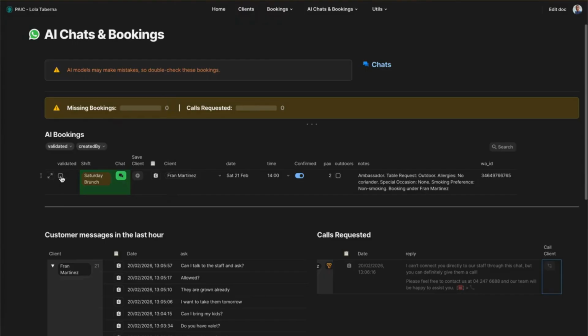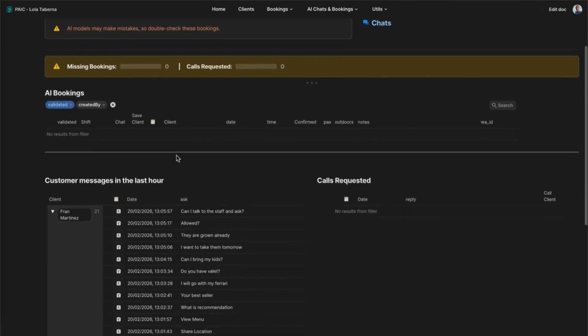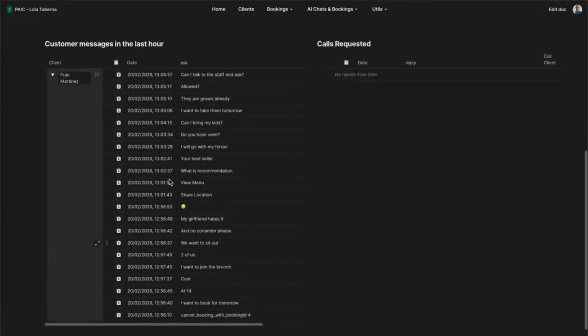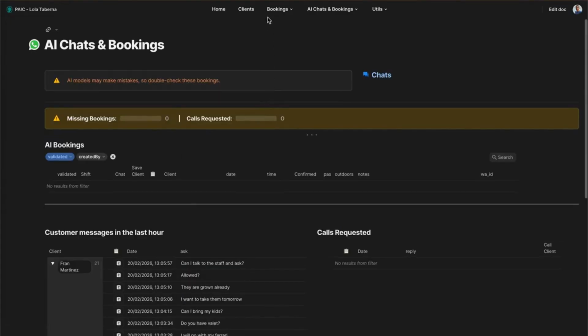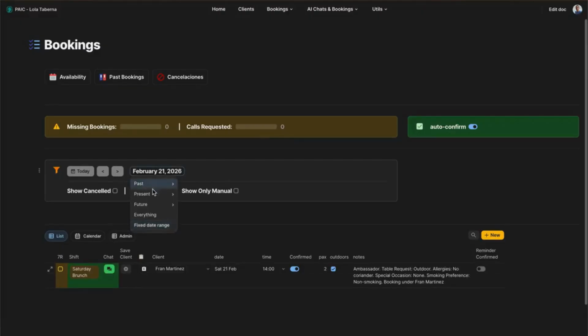You can see all the bookings that are coming from the AI. You can always validate it in order to make sure that everything is fine. Like this, it will mean that nothing is pending, right? All the conversations will show up here. Then we can go to the bookings, and we can see how many bookings we have for today, for the next day, for the future 7 days, right?